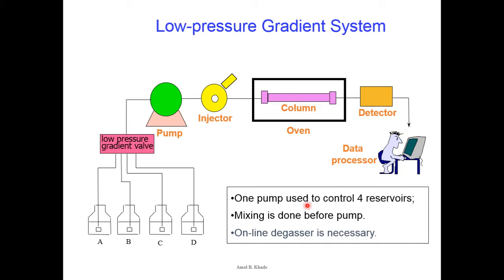Okay. So one pump is used to control the 4 reservoirs, that's why the pressure is less, because we have only one pump, and one pump is pumping the solvent system which is present in these 4 bottles. So it requires good power, right? And if one pump is pumping the liquid or solvent system from 4 different bottles, obviously its efficiency will be lowered, and that's why the pressure is not so high, and hence it is called a low pressure gradient system. Okay. And in this case online degassing is necessary. So we'll come to that, what is online degassing.